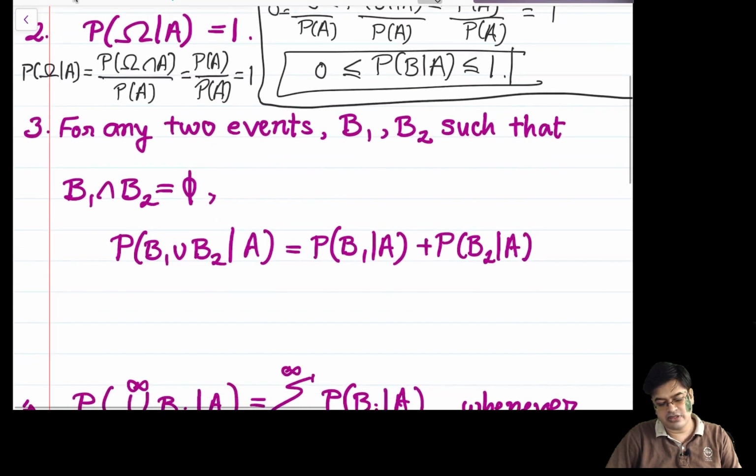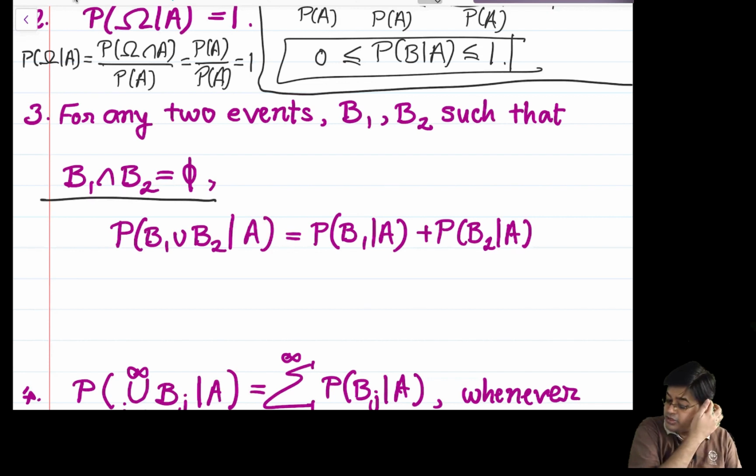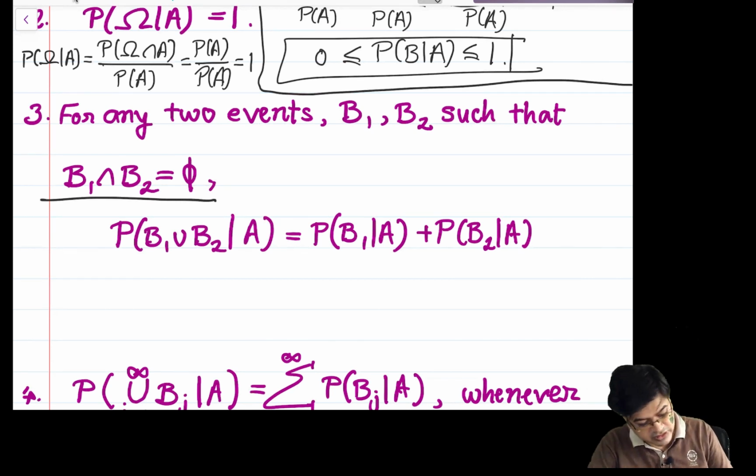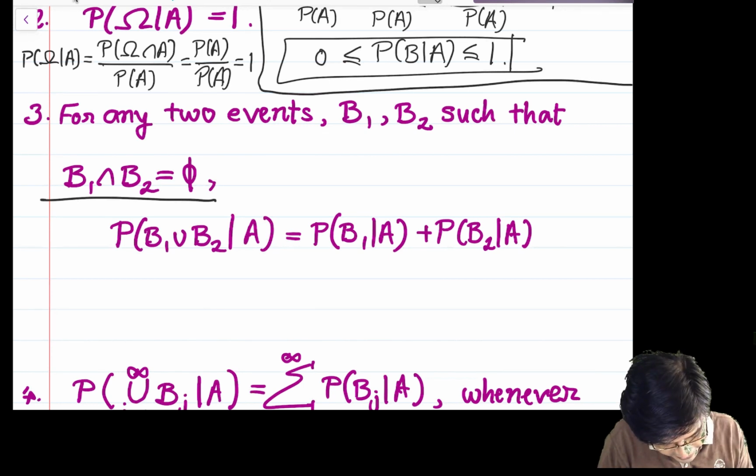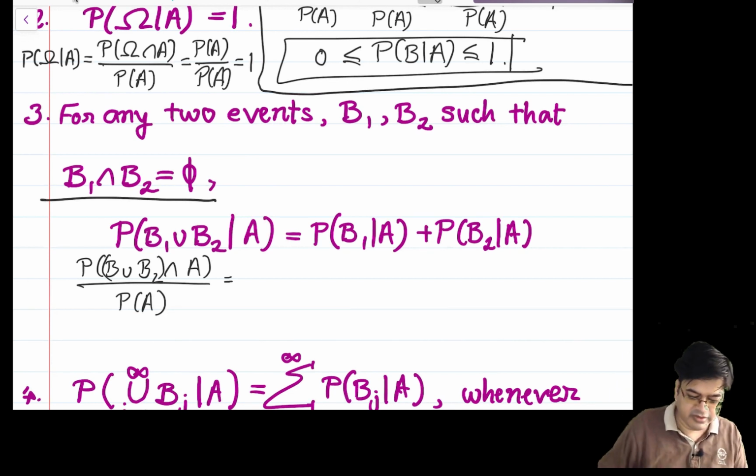Now let us go to the third property, which is when the sets are disjoint, mutually exclusive, the probability of the union is equal to the sum of probabilities. Again we have to use the basic definition. So I will start with the left hand side. This left hand side is equal to probability of B1 union B2 intersected with A upon probability of A. This probability of A in the denominator will carry as it is.